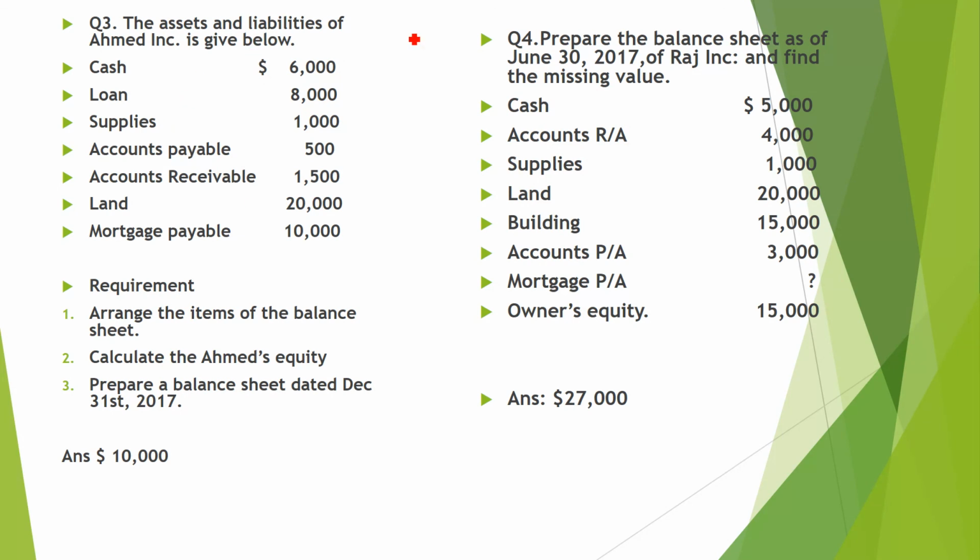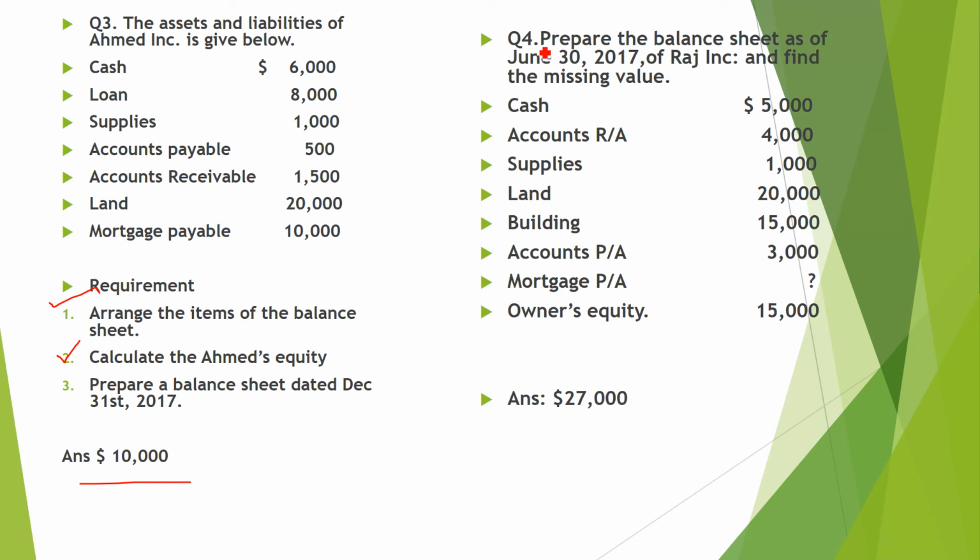Question number 3 is the assets and liabilities of Ahmad Engin given below. See, these are not in order. What is the requirement? Arrange the items of the balance sheet. You have to arrange it. You cannot make your balance sheet like this. First, you have to write down assets, then fixed assets, then loan, and then owner's equity, right? So first requirement is you have to arrange it, then calculate the equity because equity is missing, and then prepare the balance sheet. This is dated December 31st, 2017, and the answer I have mentioned here. But first you have to follow the instructions. At the end you have to tell your answer.